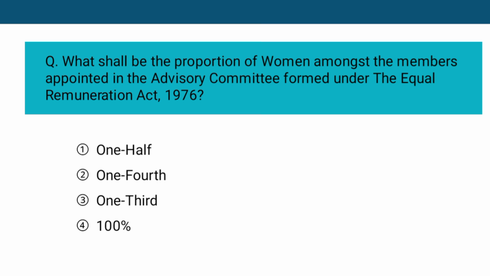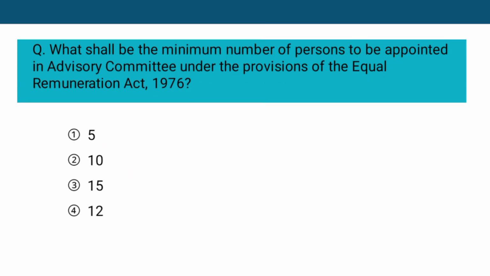Next question. What shall be the proportion of women amongst the members appointed in the advisory committee formed under this act? It is 1/2. Who appoints the advisory committee? Please answer this question in the comment section. Next question. What shall be the minimum number of persons to be appointed in the advisory committee under the provisions of this Equal Remuneration Act 1976? Minimum number is 10.